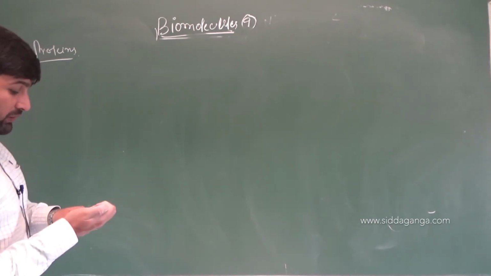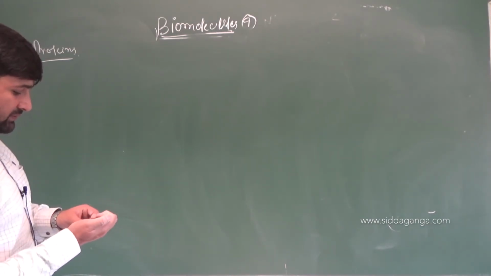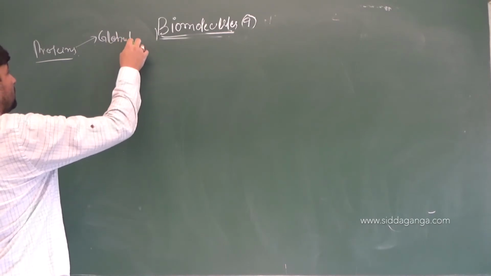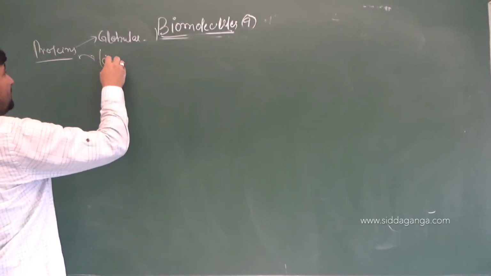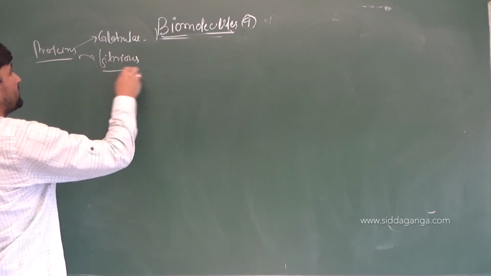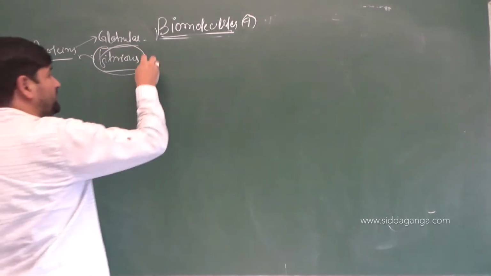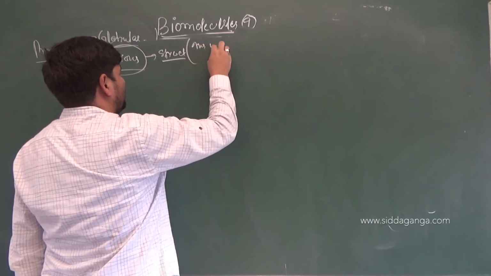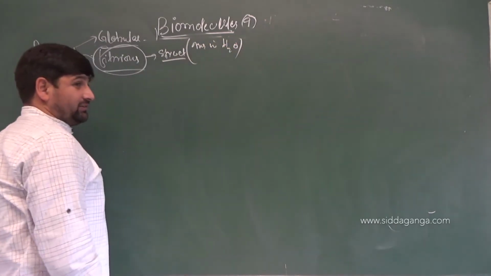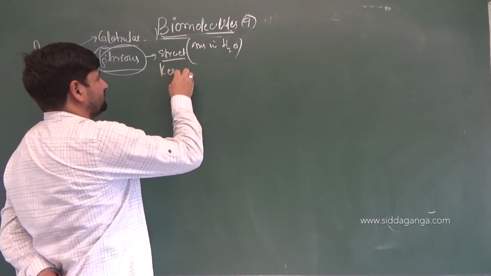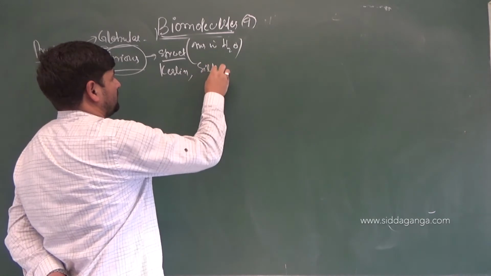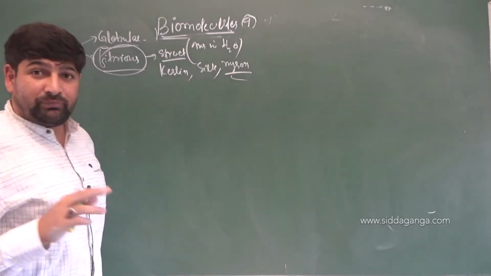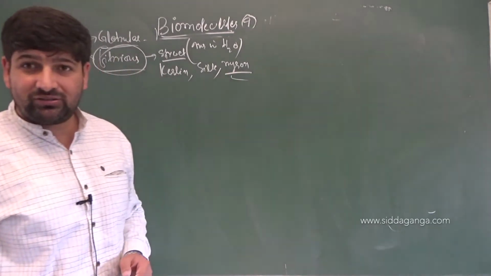We have globular and fibrous proteins. Fibrous proteins are usually structural proteins which are insoluble in water, like keratin, which is present in nails and wool, and silk. You also have myosin, which is a structural protein which helps in the basic movement of the muscle during A band formation.